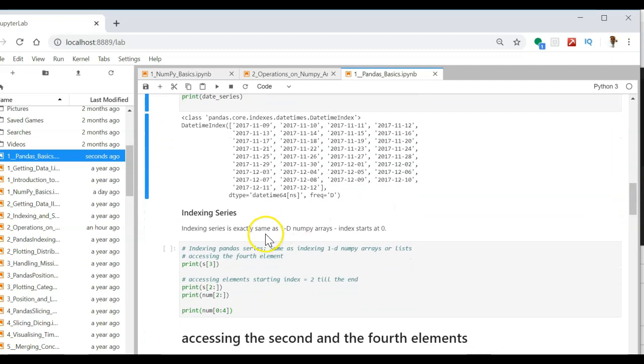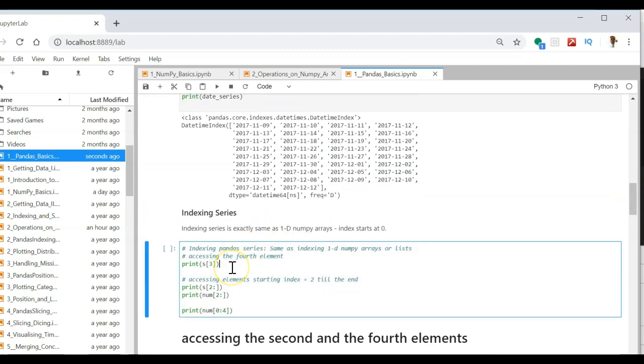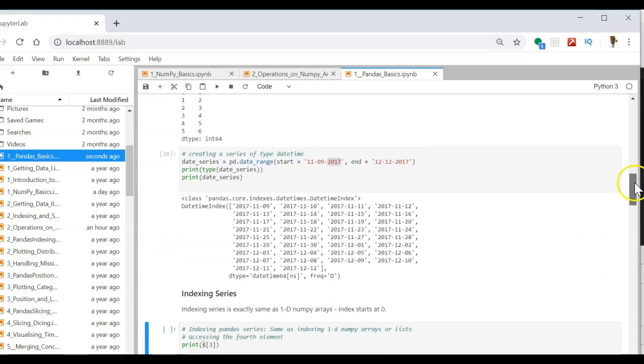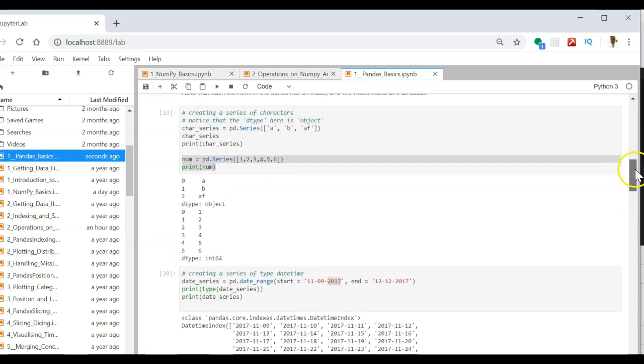Now how do you access the series? Accessing it is almost similar to NumPy arrays. I want to access the third element of series s. If you remember, this is our series s that we have created just now.